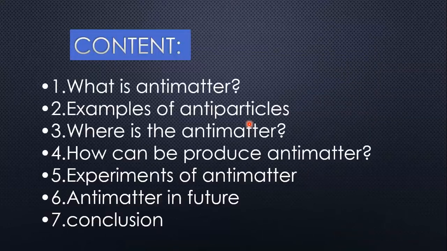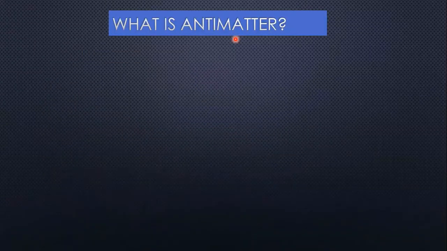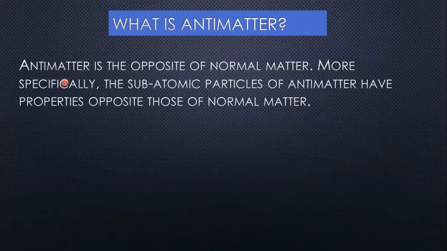Okay, so in this presentation I will explain antimatter in this way. First, what is antimatter, examples of antiparticles, where is antimatter in the universe, and all. So in this way I will keep going on. Now, first thing is, what is antimatter? Antimatter is the opposite of normal matter. More specifically, the subatomic particles of antimatter have properties opposite to those of normal matter.